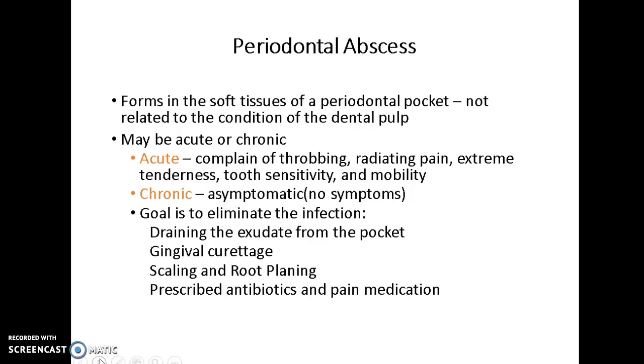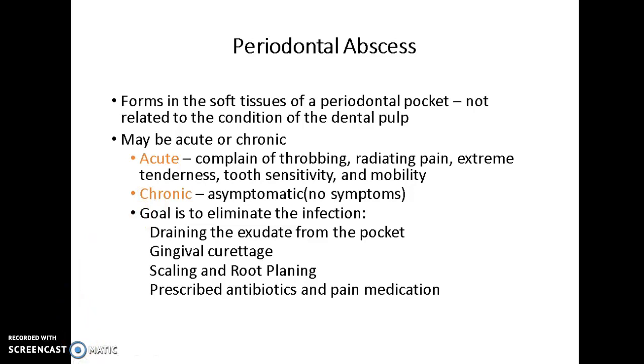Acute is where the patient complains of a throbbing, radiating pain, extreme tenderness, sensitivity of the tooth, and also mobility. A chronic abscess means that it's been there for a long time. They've gone through the cycle of acute where it comes and goes, and then chronic is when there are no symptoms any longer because the things are dying around the tooth.